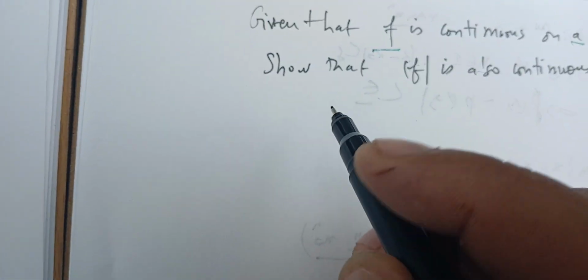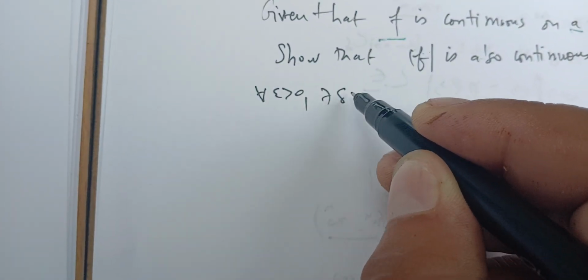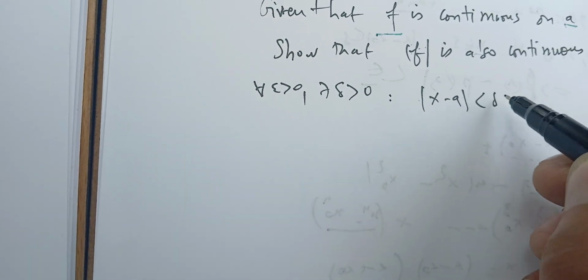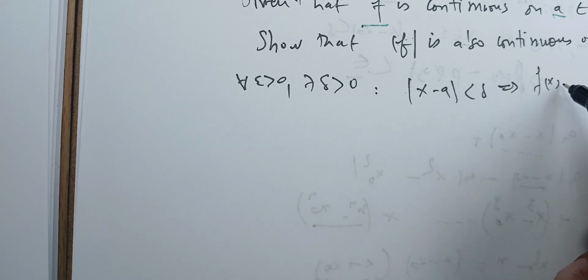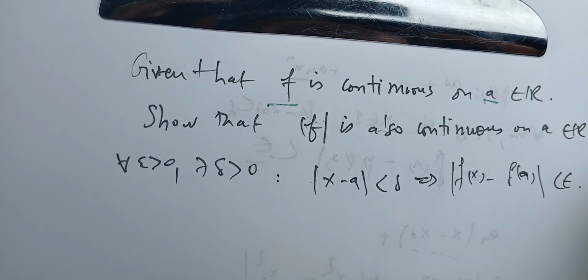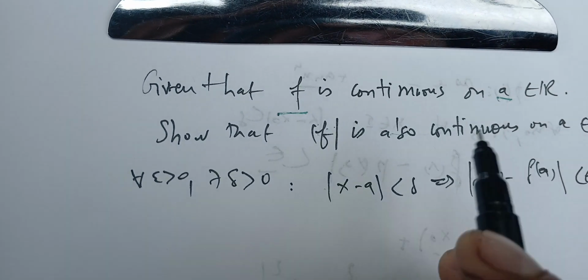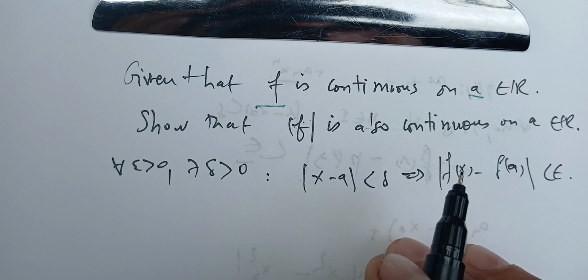That means we can write it in terms of quantifiers. For every epsilon positive, we can find some delta positive such that |x minus a| less than delta would imply that |f(x) minus f(a)| is less than epsilon. This is the meaning of f continuous at a in R. We can do it graphically, but that's not the aim here.